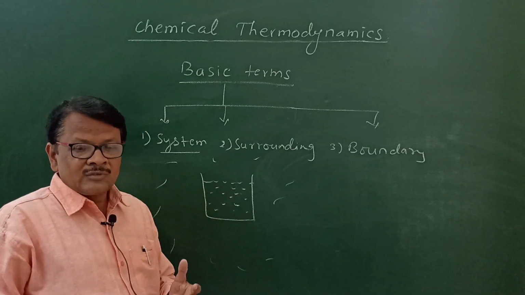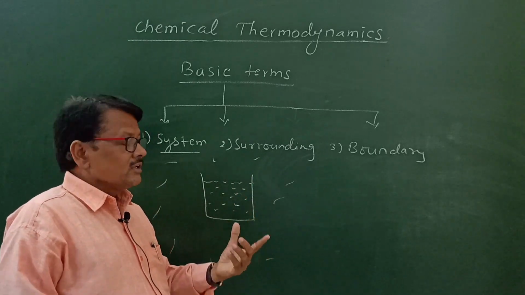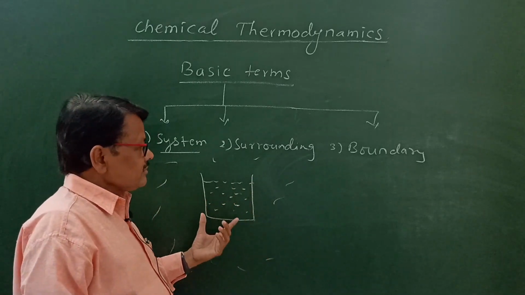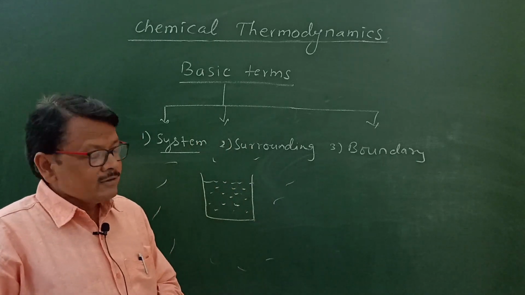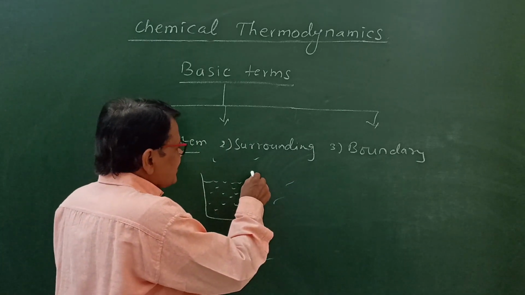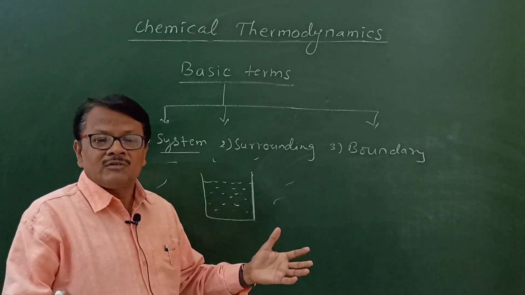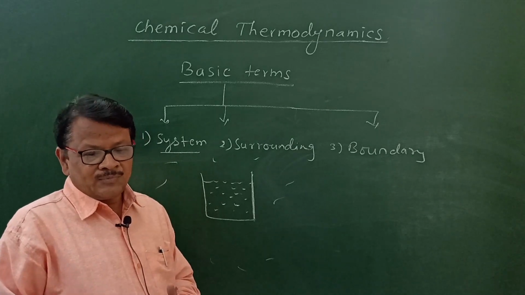That remaining part of the universe other than system is called as surrounding. Third term, what is boundary? Boundary is the imaginary line which separates system from surrounding. So that is called as boundary.